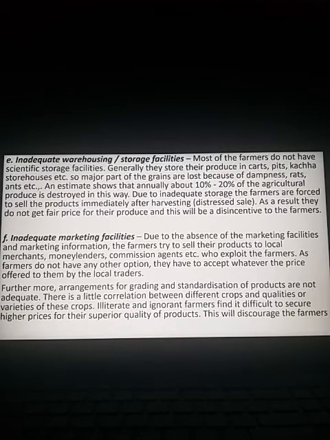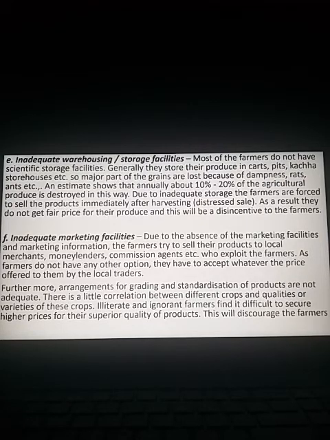Due to inadequate storage or warehousing, the farmers are forced to sell their products immediately after harvesting. When they are forced to sell the products immediately after harvesting, we call it distressed sale. Sometimes they may ask you this question for 1 mark: What do you mean by distressed sale? Forced sales are called distressed sale. As a result, they do not get a fair price for their produce, and this will be a disincentive to the farmers. When they are not able to get remunerative prices, the farmers feel a disincentive, or they feel disappointed.